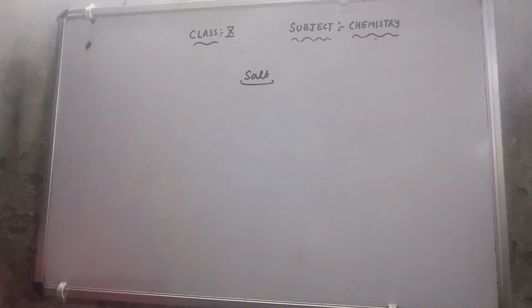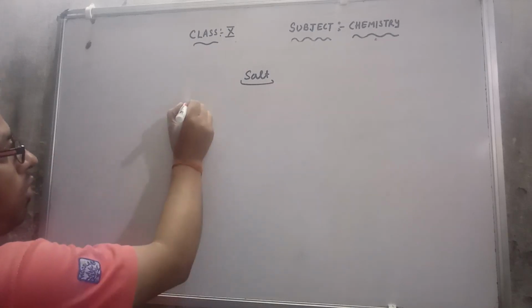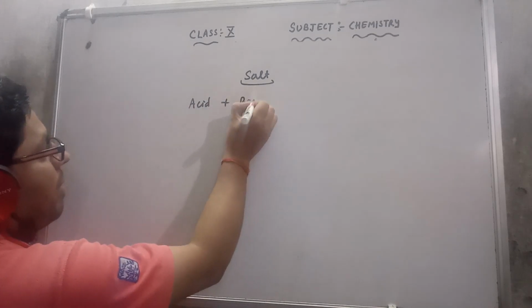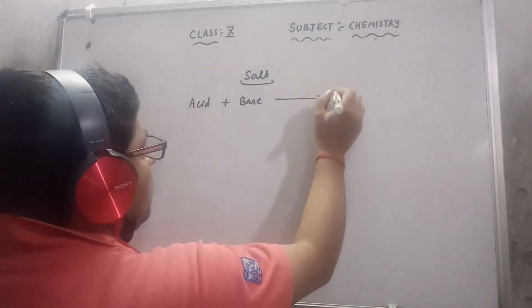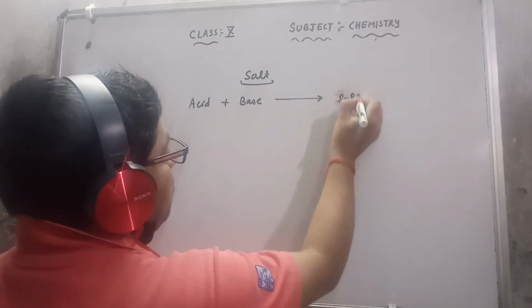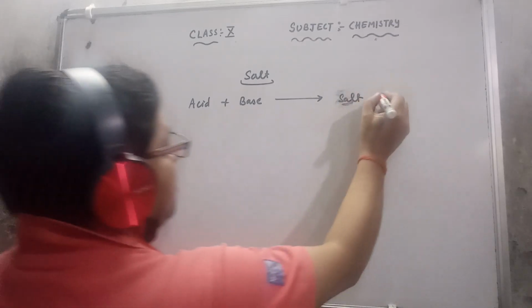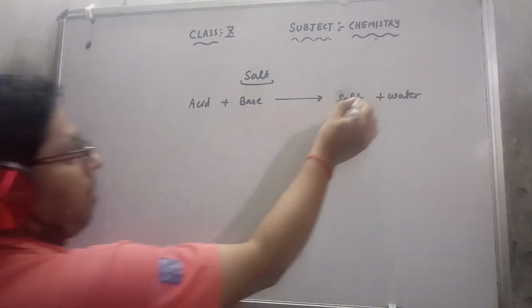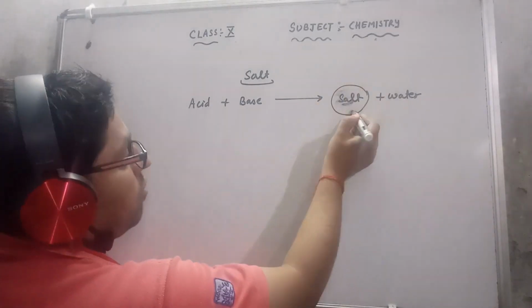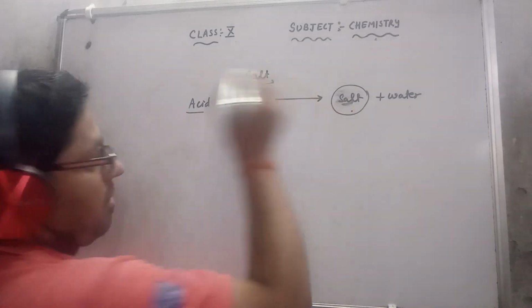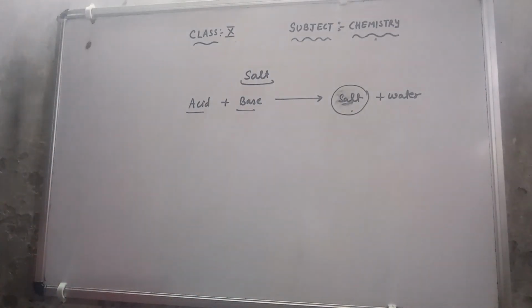Generally, if I discuss with you what a salt is, I can say that it is a compound formed when an acid reacts with a base to give us salt and water. So we can say that a compound formed along with water when an acid reacts with a base is called a salt. That is a general definition.